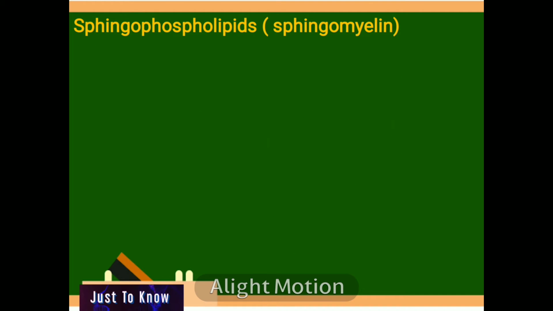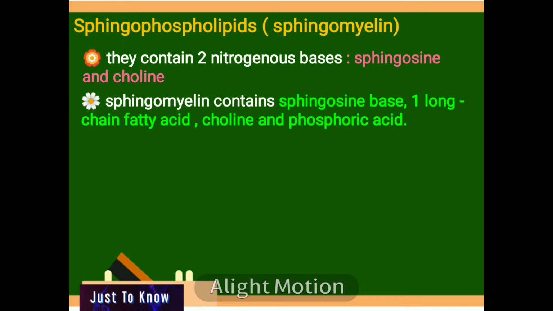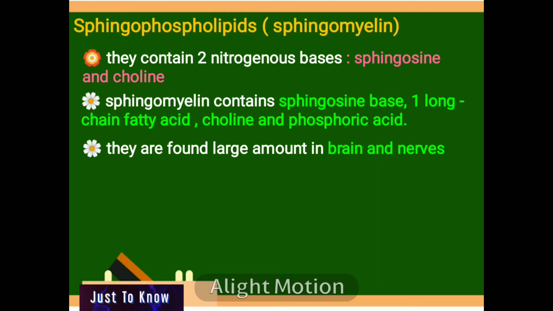The next class of phospholipid is called as sphingophospholipid, which is also known as sphingomyelin. The sphingophospholipid contain two nitrogenous bases, namely sphingosine and choline. Thus, the sphingomyelin contains sphingosine base, one long chain fatty acid, a choline and a phosphoric acid. The sphingomyelin are found in a large amount in brain and nervous tissue.